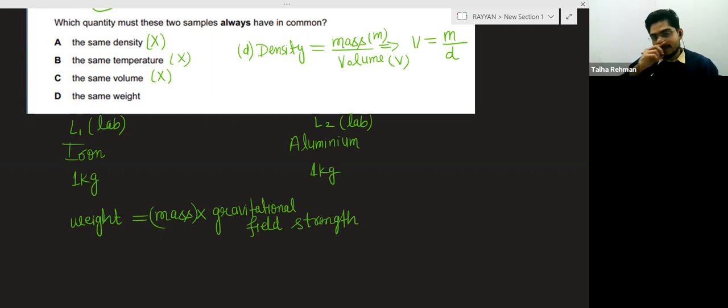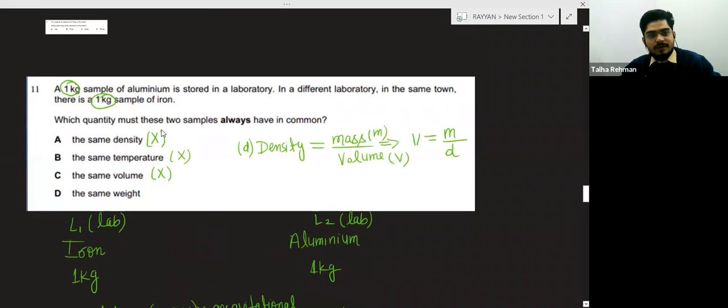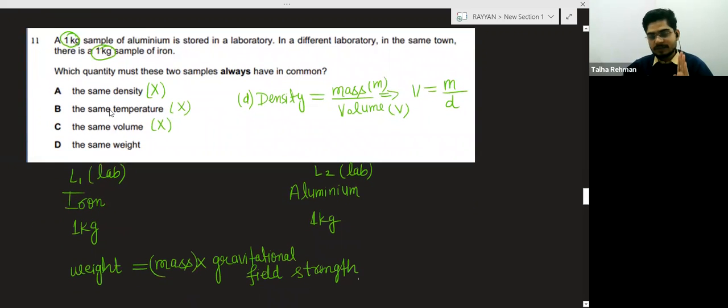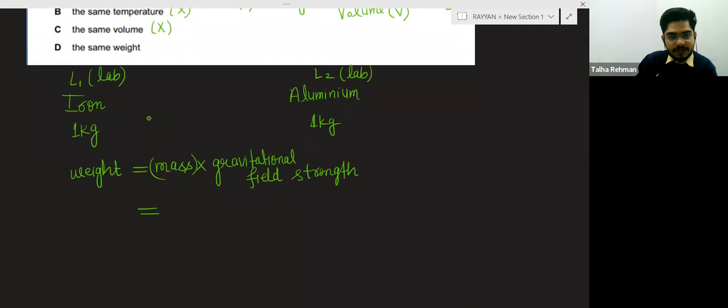We know that these masses are on the earth only, not on a different planet like Mars or Pluto. The mass is 1 kg for both, and on earth the gravitational field strength we take is 9.8.